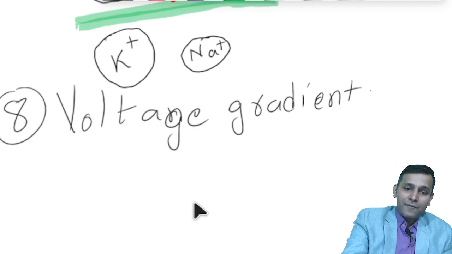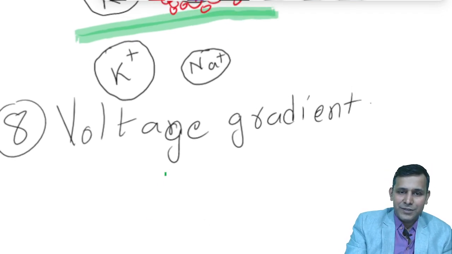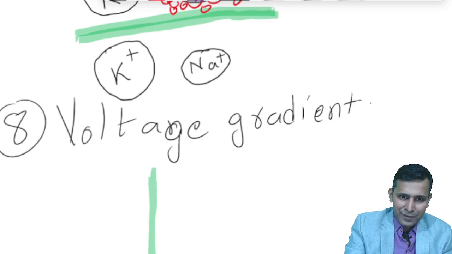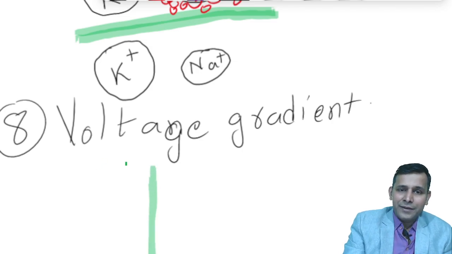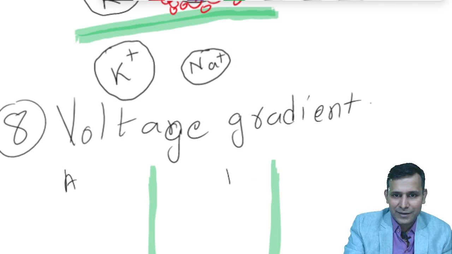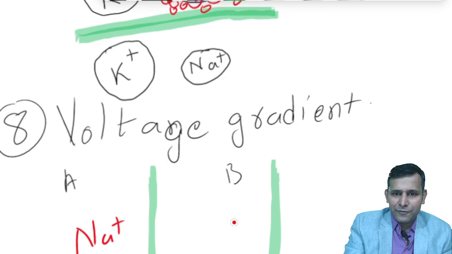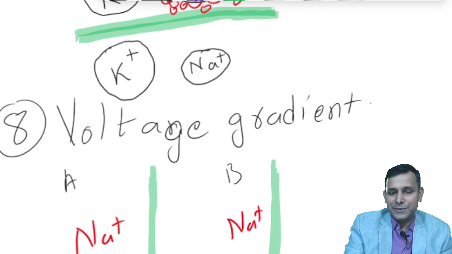So what is the relationship? Let us go with an explanation here. Say we have a cell membrane, and we have two cases, case A and case B. In case A, we have sodium ion on one side. Similarly, for case B also we have sodium ion on one side.